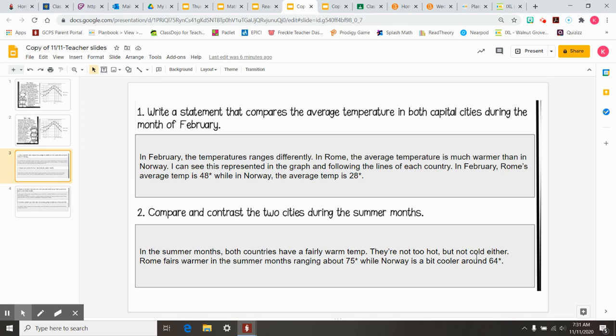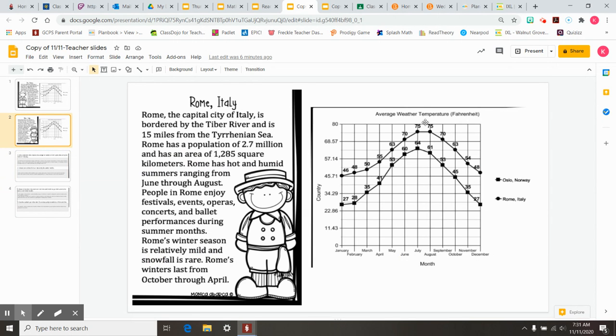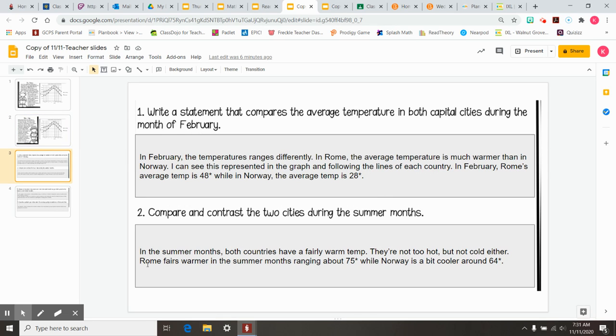They're not too hot, but not too cold either. Looking at the graph, I can see that that is true. Now, Rome might be a little bit warmer, which is why in the contrast, I included that Rome fares warmer in the summer months, ranging about 75 degrees, while Norway is a bit cooler, around 64 degrees.